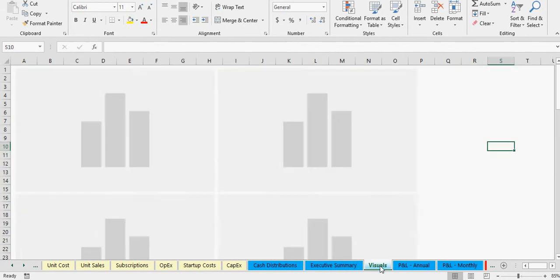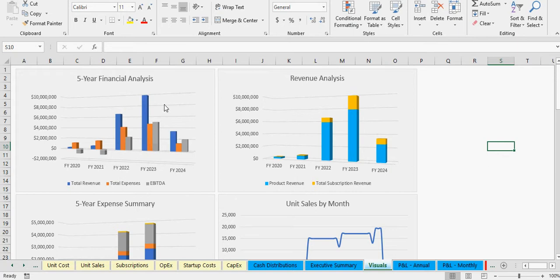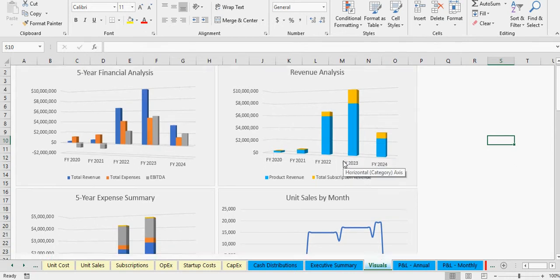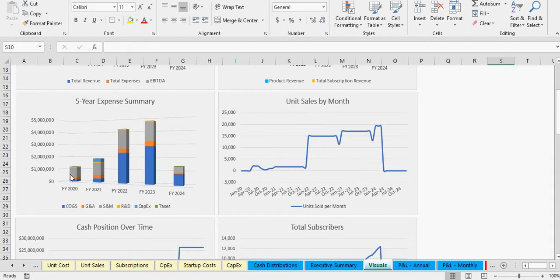All right, next up is visuals. So some nice stuff, just a standard 5-year analysis of the main items: revenues, expenses, EBITDA over time, revenue analysis. This is the product sales revenue versus the subscriber revenue. I think that was interesting to look at. You've got your 5-year expense summary, and we've got all expenses in here, including taxes, CapEx, R&D, sales and marketing, general administrative, cost of goods sold. So you can see that in one bar for each. The whole bar is the total expenses, and then each section is the different parts that make that up.